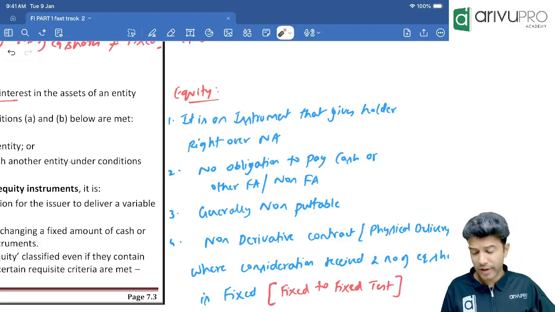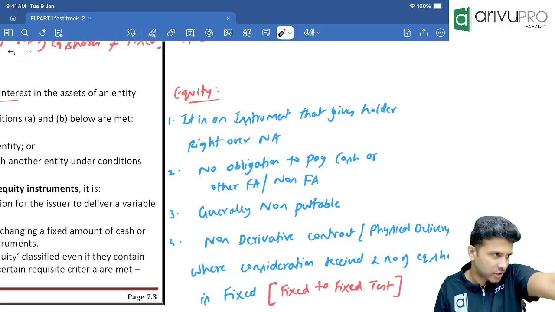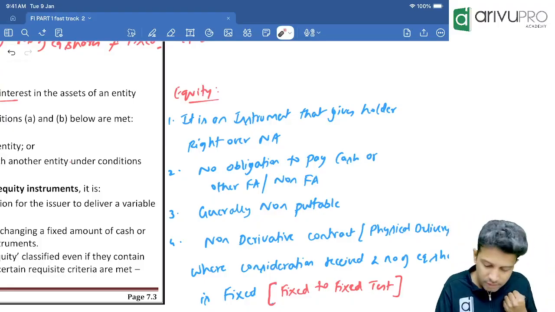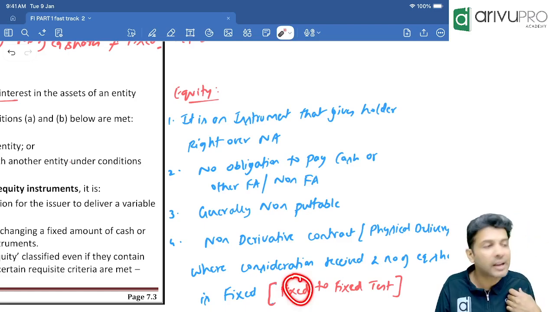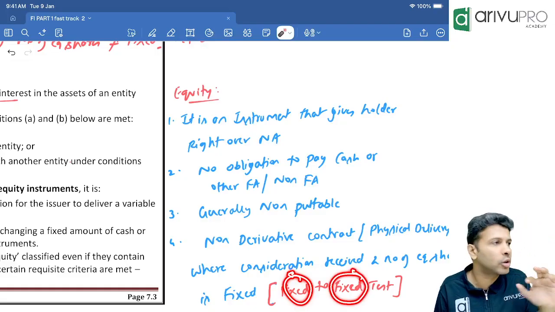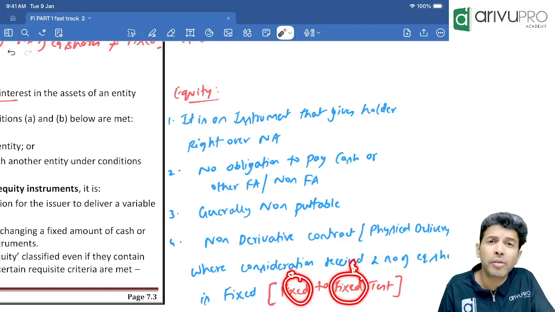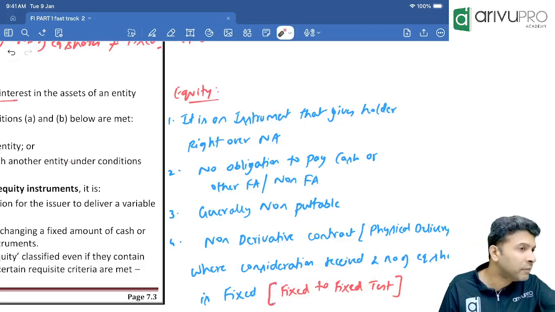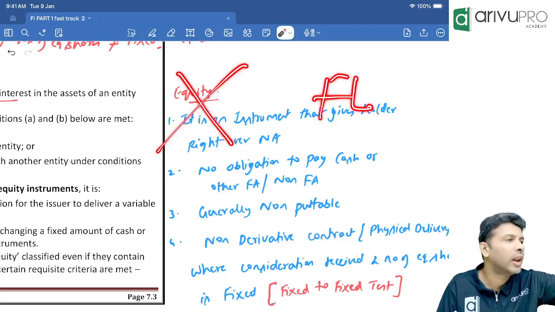Okay. So what is this fixed to fixed test, sir? Very simple. By issuing equity shares, how much money the company collects, that should be fixed. By issuing equity shares, how much money the company will collect, that should be fixed. How many equity shares are issued, that should also be fixed. Basically, the consideration and the number of equity shares, both should be fixed. If one of them becomes variable, boss, it is not equity, it becomes financial liability.